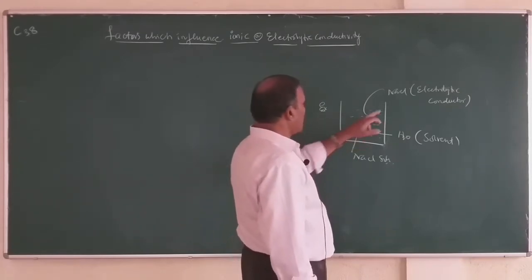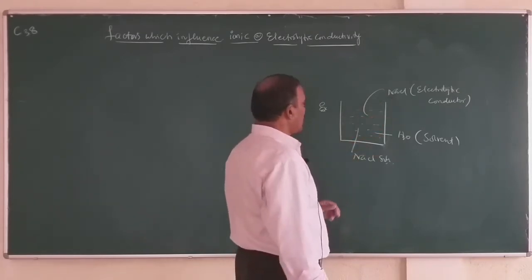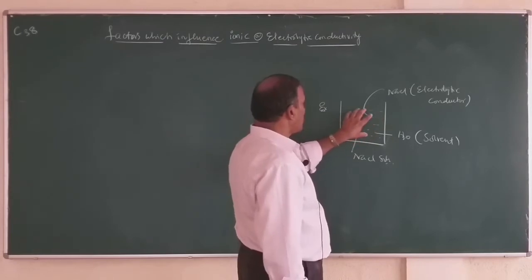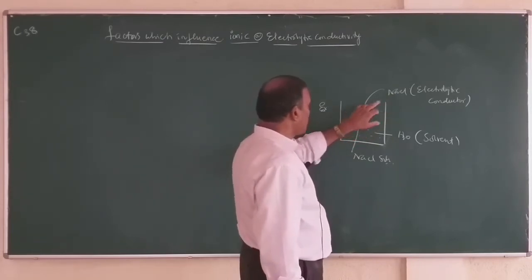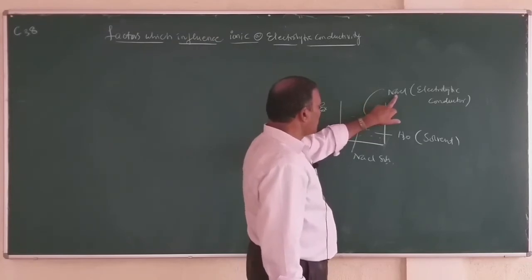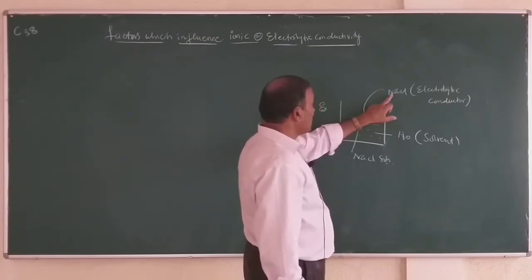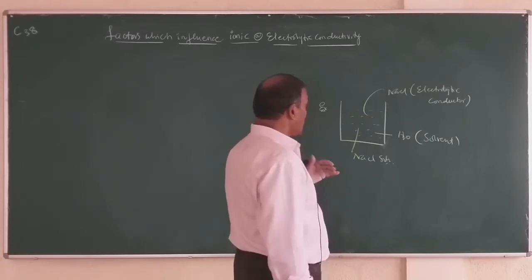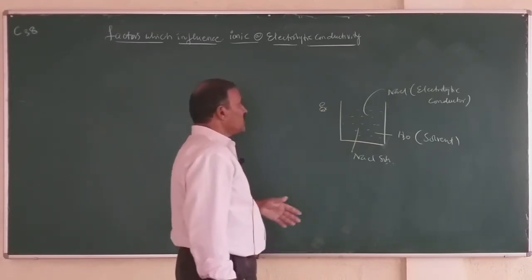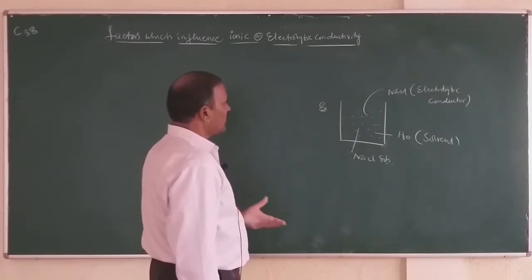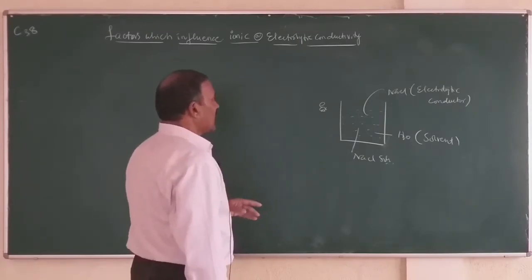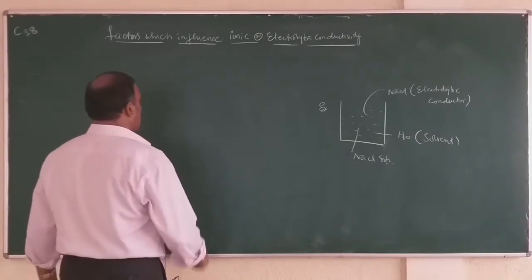Number 1, nature of the electrolyte and concentration of the ions. That means if the number of ions is more, conductivity is also more. If the number of ions is less, conductivity is also less.